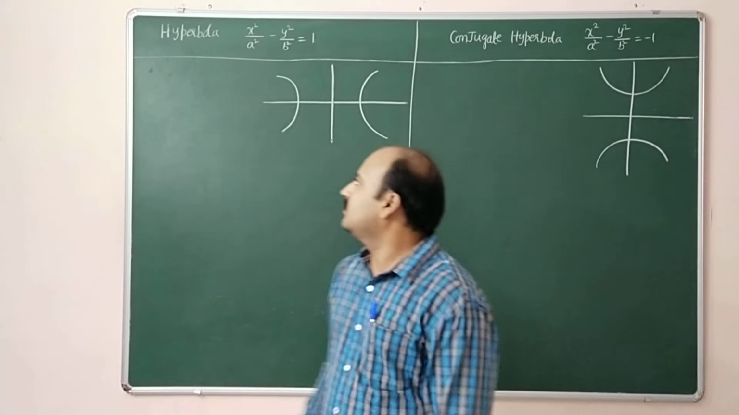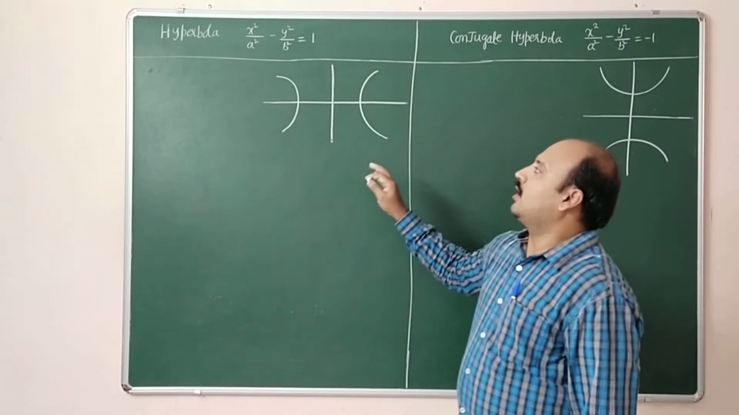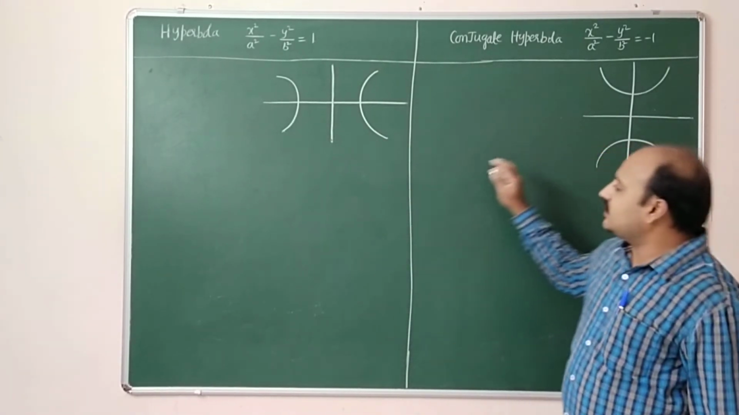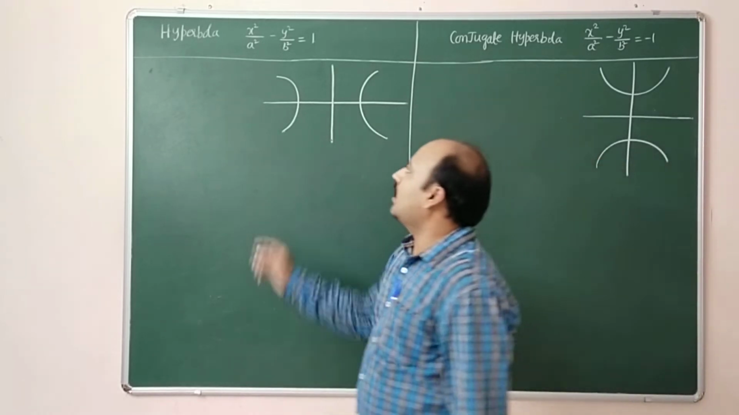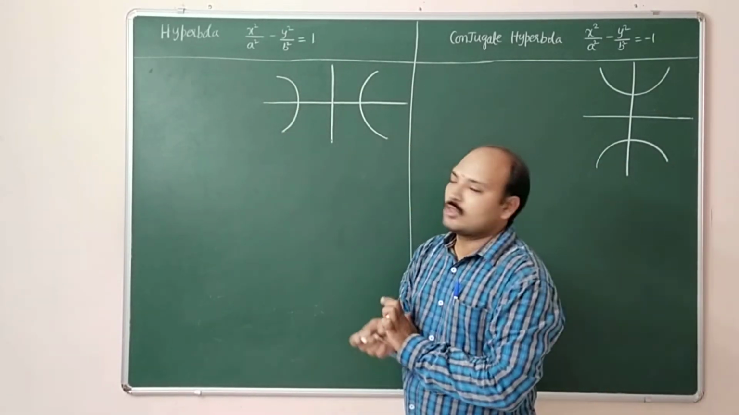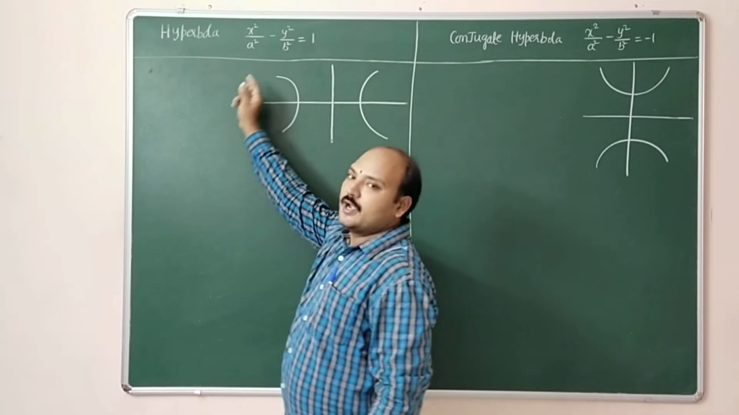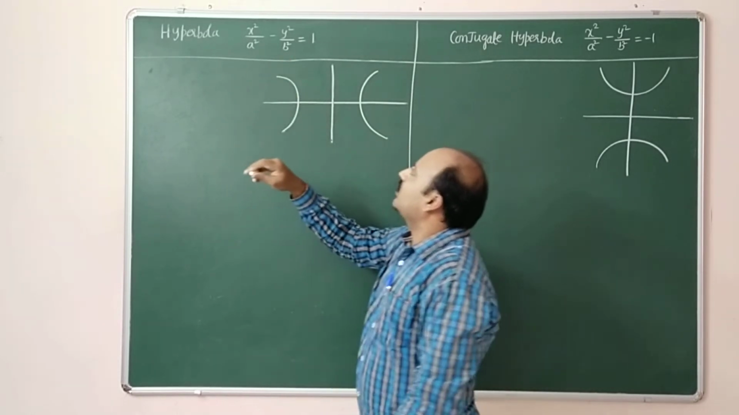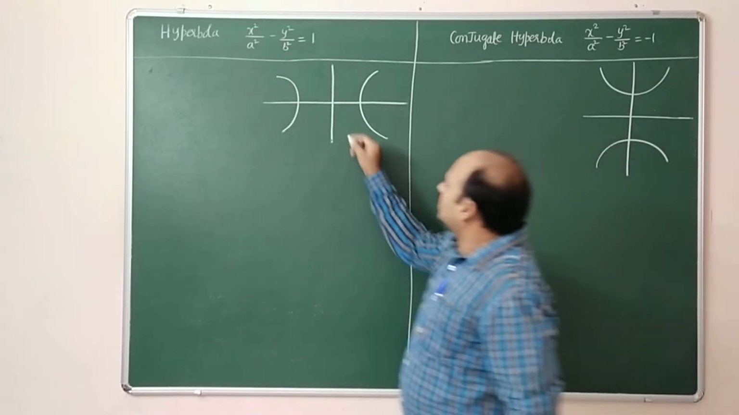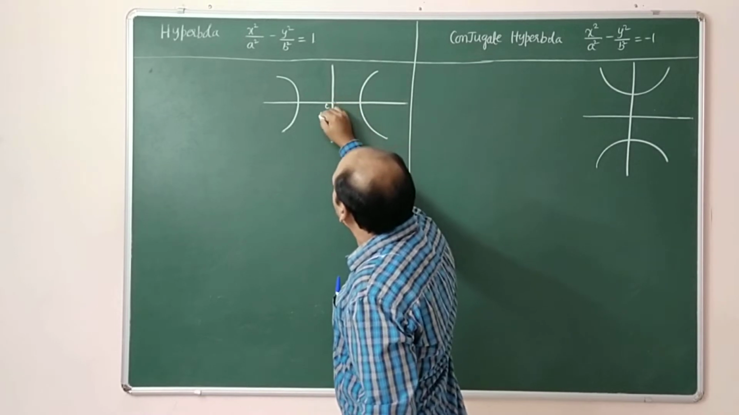The next one, the information about hyperbola as well as conjugate hyperbola. Come to hyperbola. The standard equation of hyperbola is x square by a square minus y square by b square equal to 1, whose center is at C equal to 0, 0.